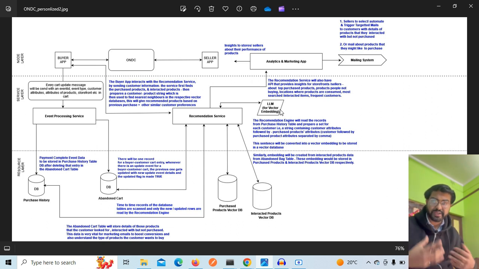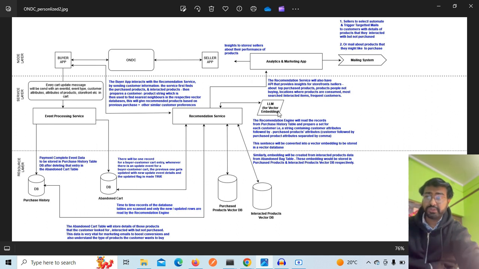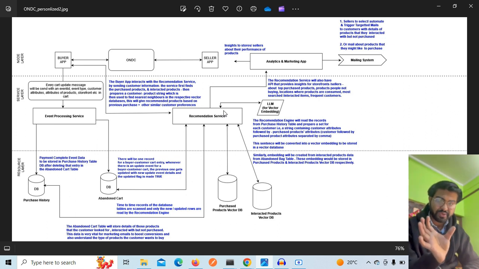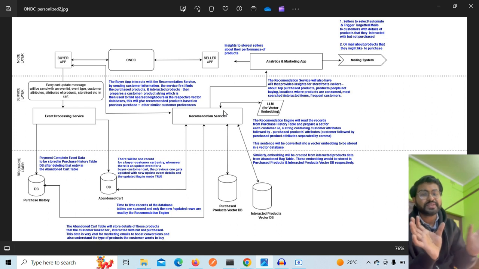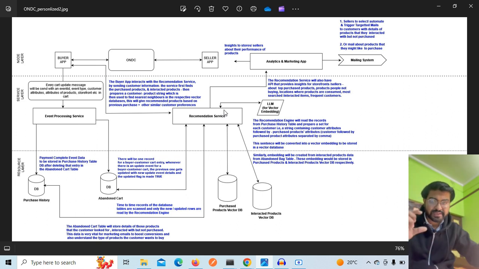Now what is embedding? What is a vector space? I will also demonstrate that on the board work. But before that, let me demonstrate this block diagram. The vectors we are creating from the text, now what is this text vector? I would create a text like this: customer having these attributes has interacted with these products. So this is a text, and I would convert this text into a vector.